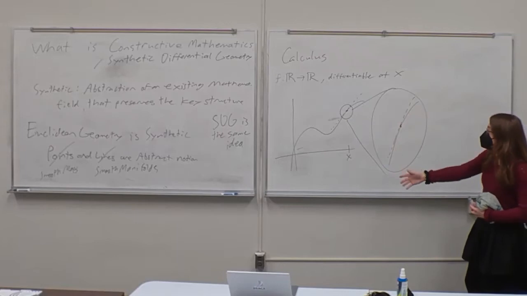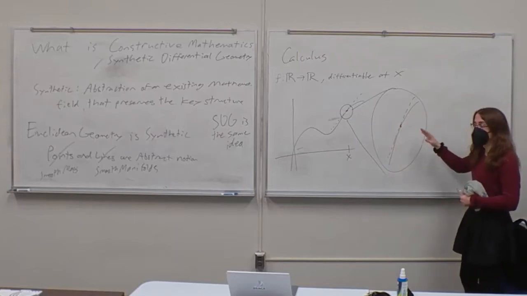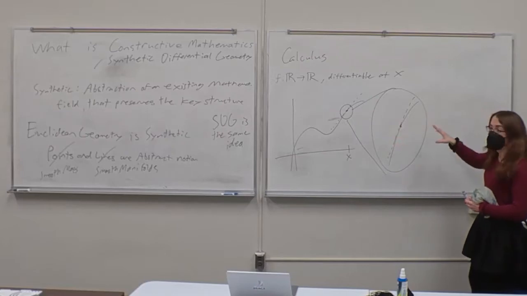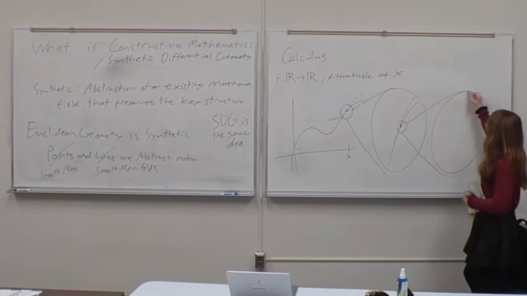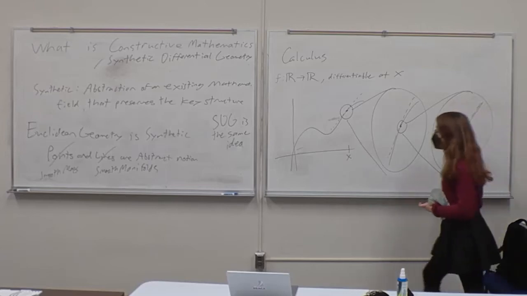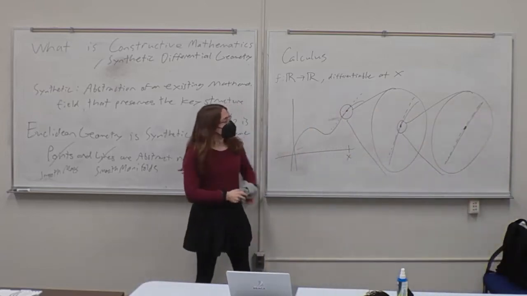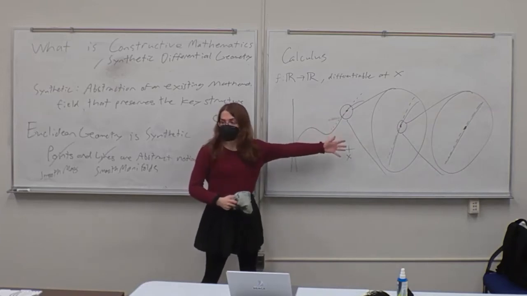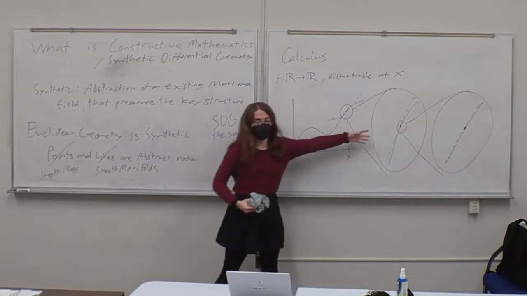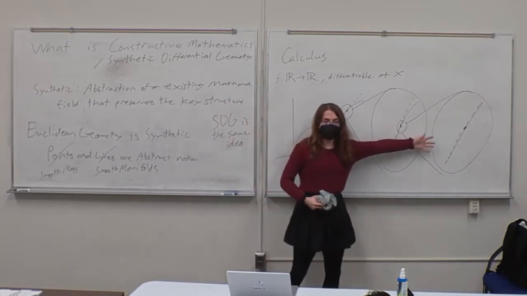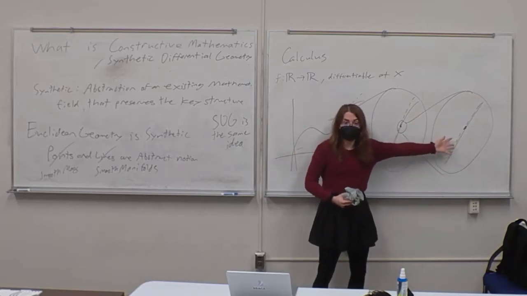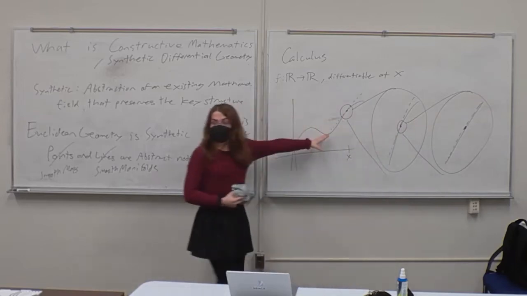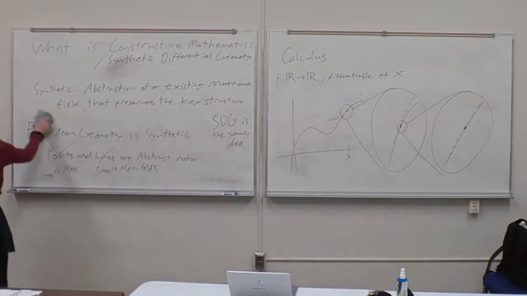So the idea with synthetic differential geometry is to add more points to the real numbers. You add smaller infinitesimal points such that you can zoom in even closer on the graph of f, where the tangent line is now exactly the graph of f in this infinitesimally small neighborhood. By doing this, we no longer have to talk about limits. We can just zoom in close enough to get it exactly. We can define the derivative by just saying it's the slope of this tangent line, because that's what the graph is at this point. So that's some of the intuition. Now we can get into how this is actually defined.